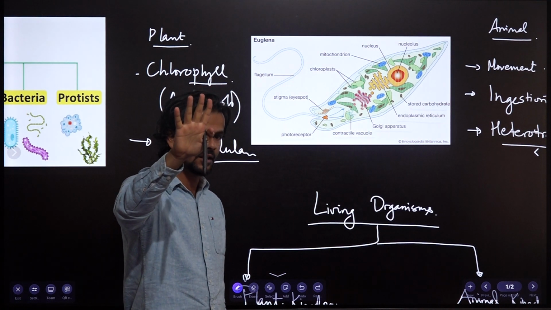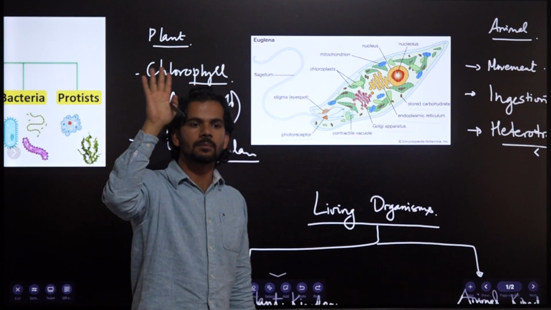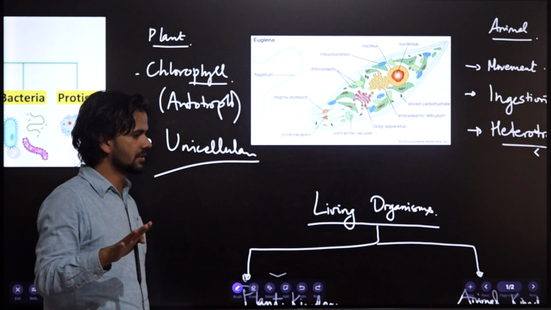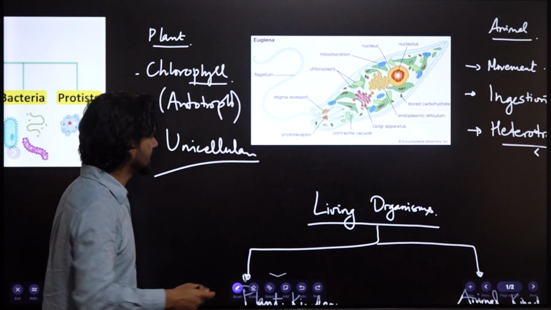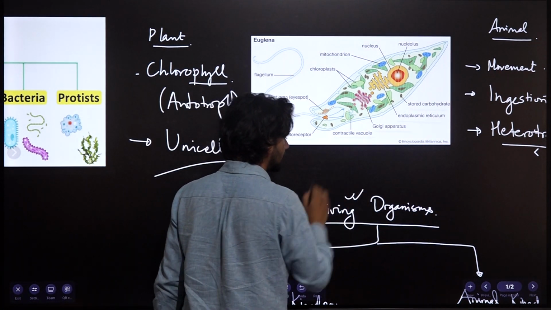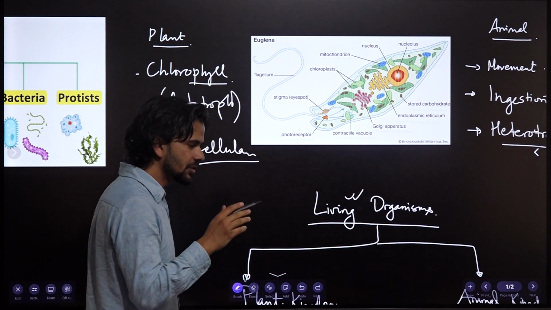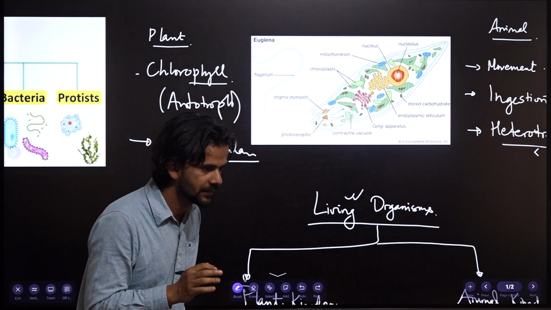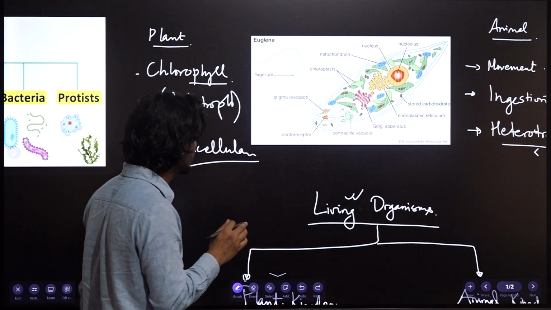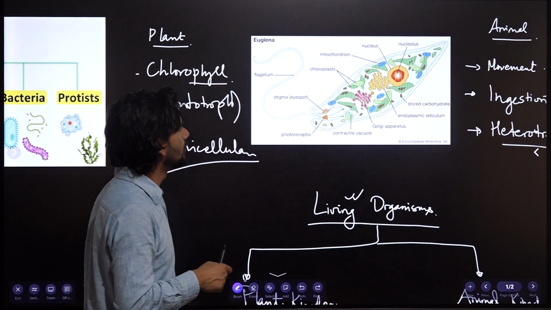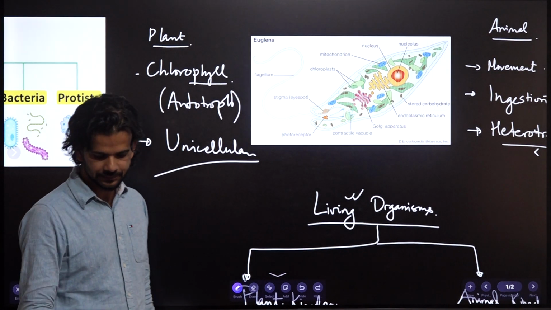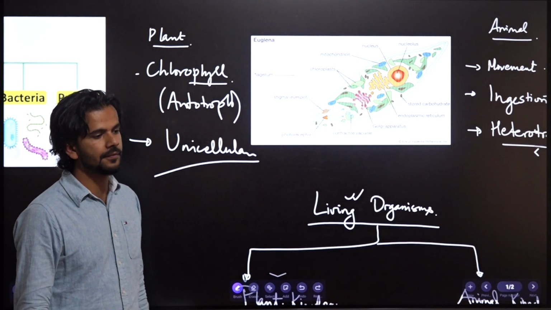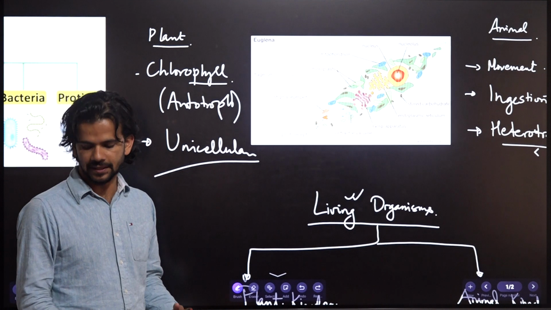So this 5 kingdom classification will be the next objective. This 2 kingdom classification has a lot of demerits, right? Therefore we rely more and more on the 5 kingdom classification.